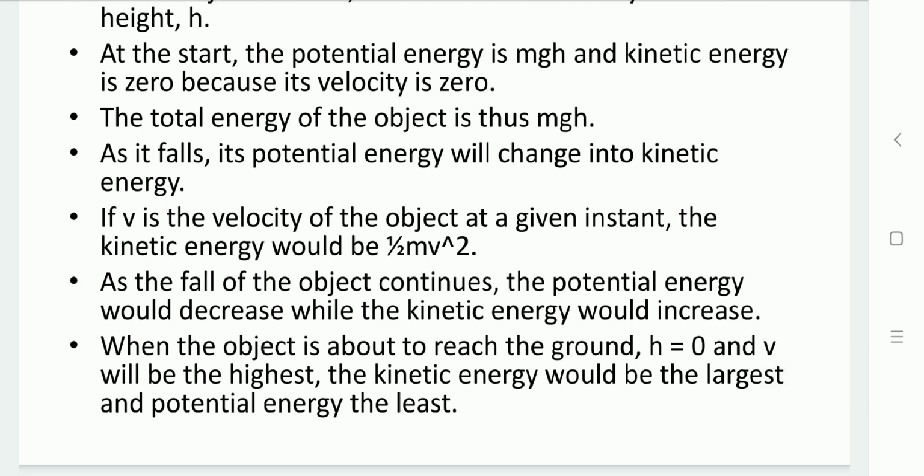At that time potential energy is 0 and the object has only kinetic energy, with the maximum kinetic energy value.